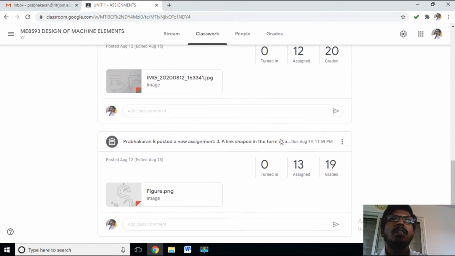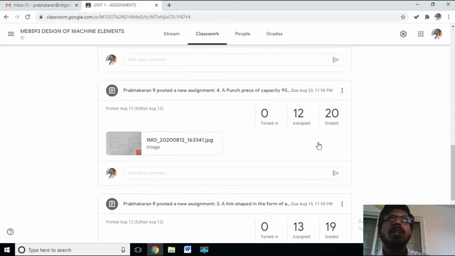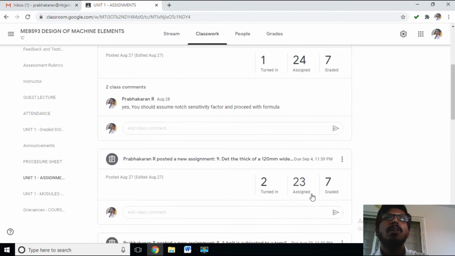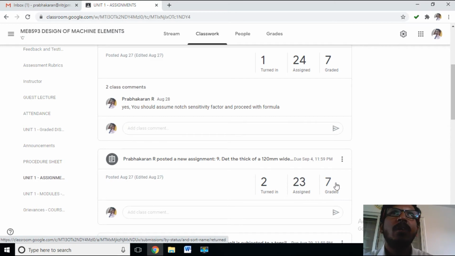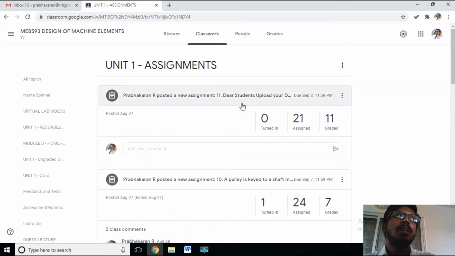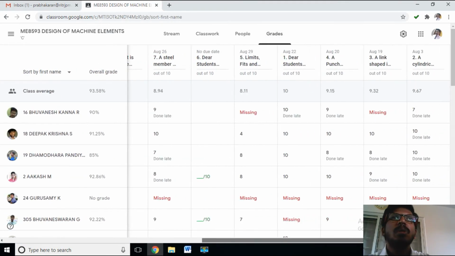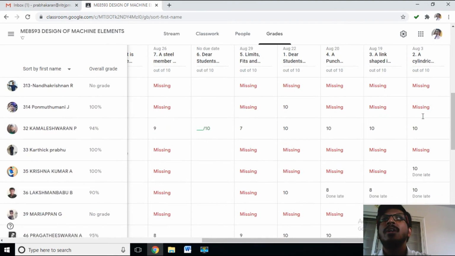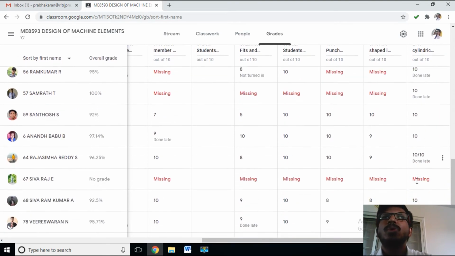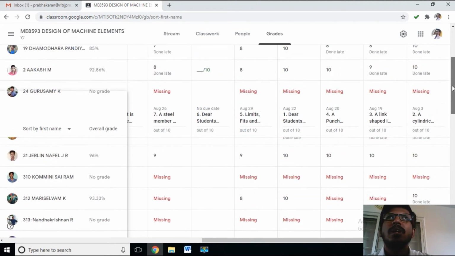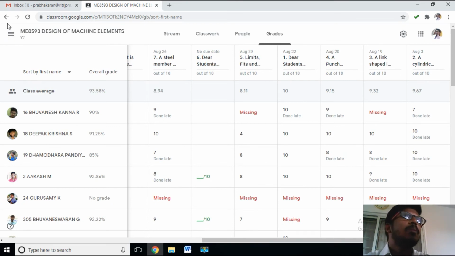So this is the strategy. Here I have assigned the assignments to 23 students, and they have submitted. I have graded them and kept that information in the unit 1 assignments. I have graded all the assignments of those who submitted. Some people are yet to join due to network issues and digital transformation.